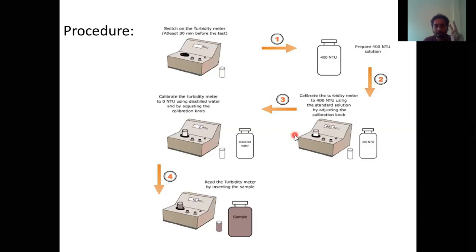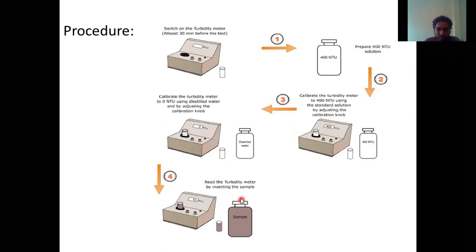Since we know distilled water has zero turbidity, we calibrate till the value appears to be 0 NTU. After doing so, the whole equipment is calibrated. Now it is ready to use on the sample whose turbidity we have to calculate.